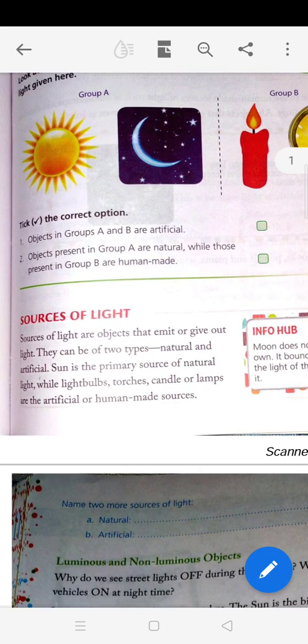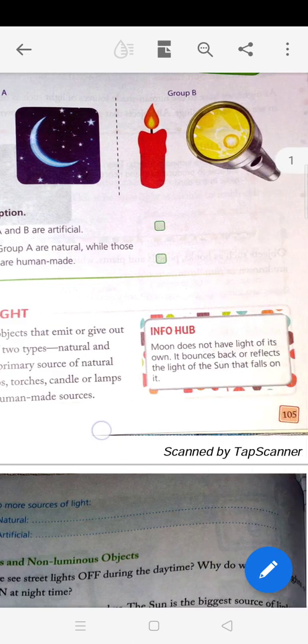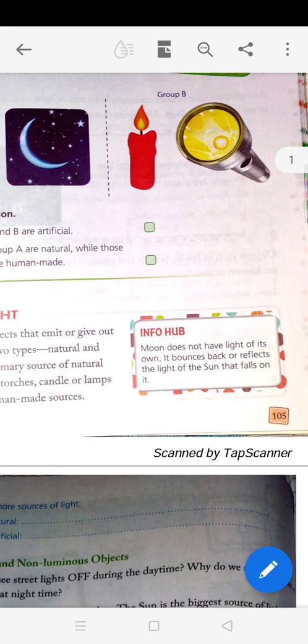So which one is the main source? Sun is the primary source of natural light, while light bulbs, torches, candles or lamps are the artificial or human made sources. Now info hub.